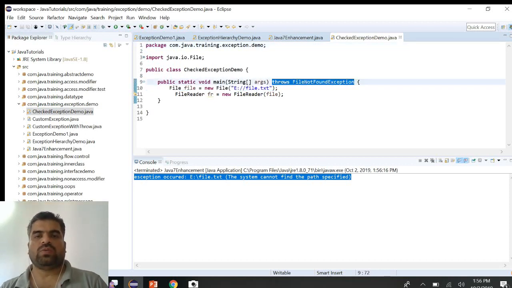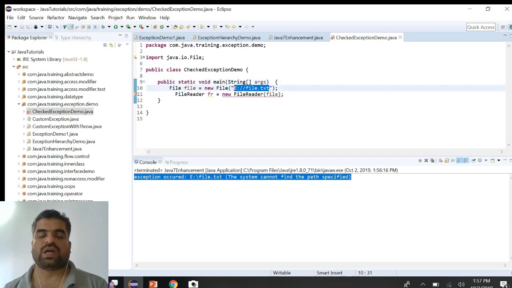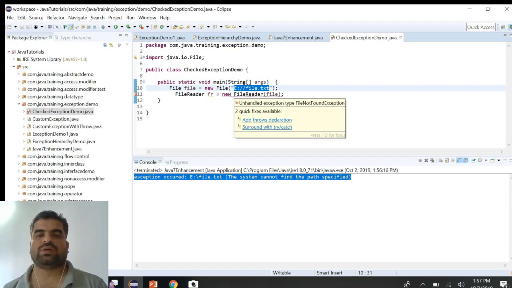Okay, now we already talked about the checked exception, so let's have one example. I have one class here, a CheckedExceptionDemo. Here what I'm trying to do is create a File with new File("file.txt"). This file is not existing. The compiler is complaining that there is some error, because I'm using Eclipse. In reality, if you use Notepad, we won't come to know while coding, but Eclipse says there is some error.